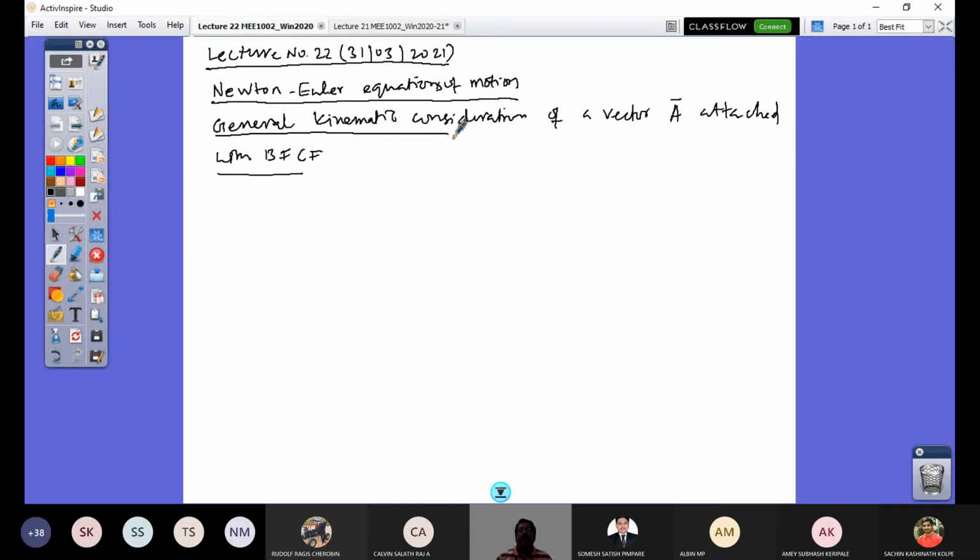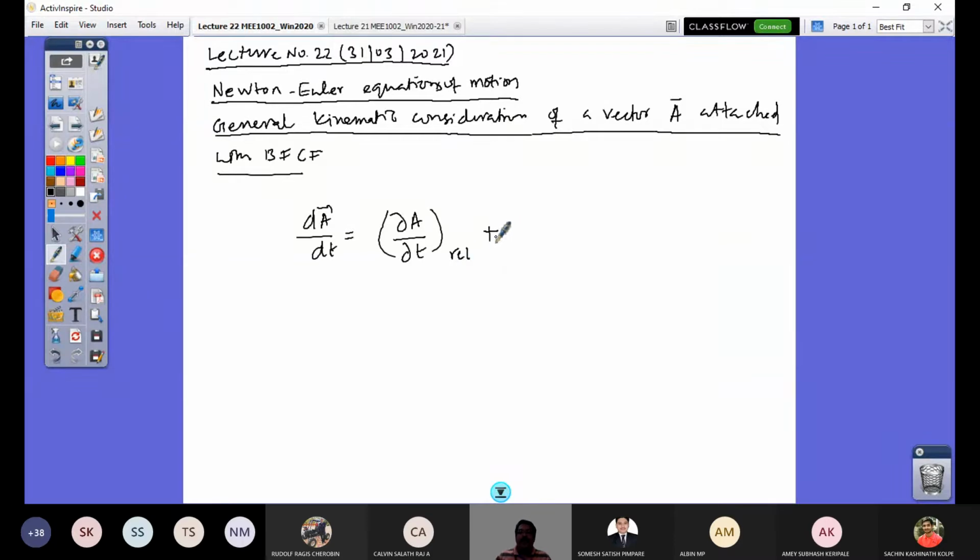If I have that, then the derivative of this vector from the inertial frame of reference, or the absolute derivative of this vector, dA by dt, can now be written as ∂A by ∂t, where this term is called a relative term. Let's look at what that is in a while.